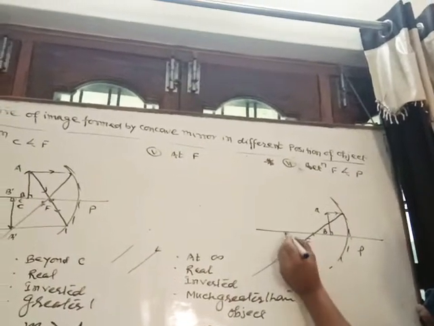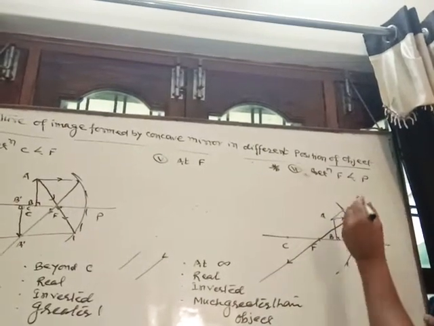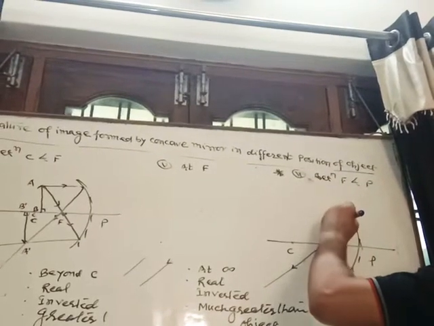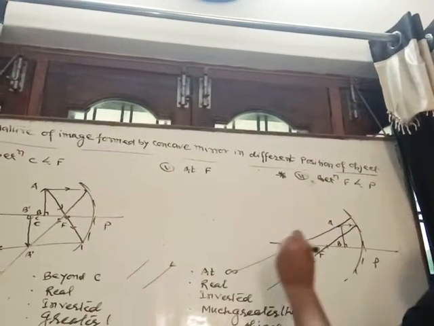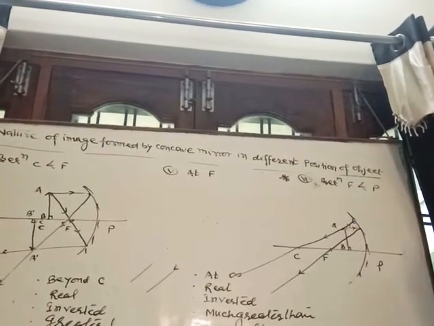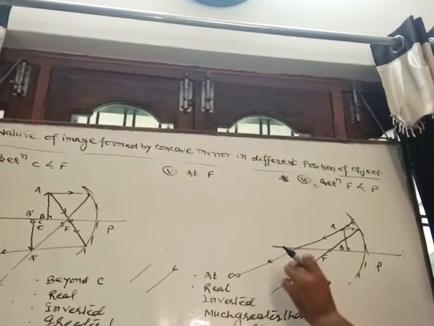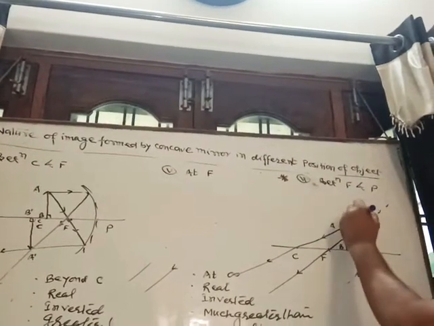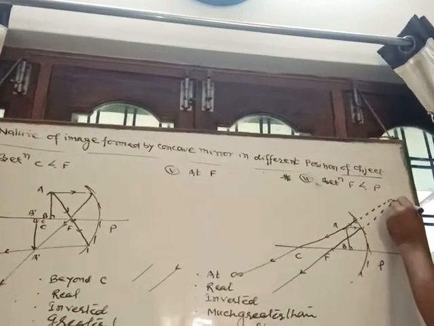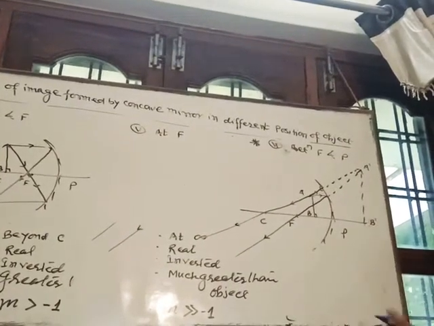Suppose it is C, center of curvature, other incident ray coming along the direction of center of curvature, then as you know it will retrace the path, supposed to be perpendicular on the surface of mirror. So if both reflected rays are extended in reverse direction, they will appear to meet behind the mirror. Behind the mirror here, it is image A dash B dash.